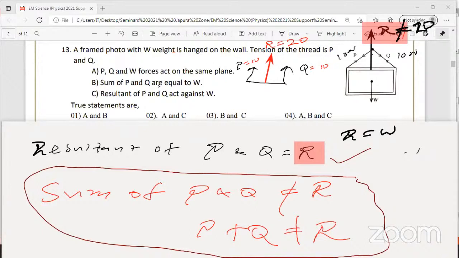So it will be in between 10 and 20. That's why this word "sum" is important. That is wrong. Because of the word sum, B is wrong. This is incorrect.